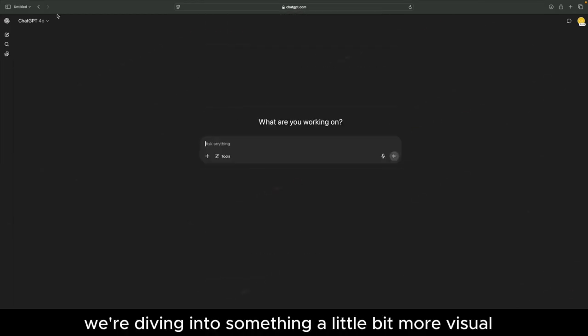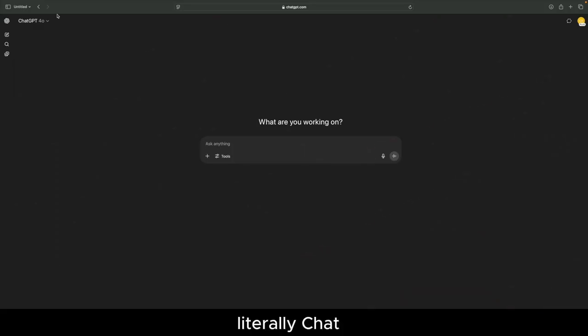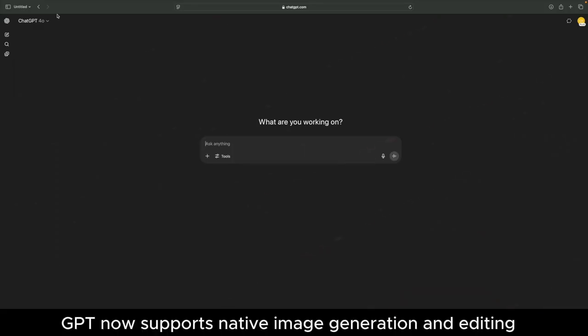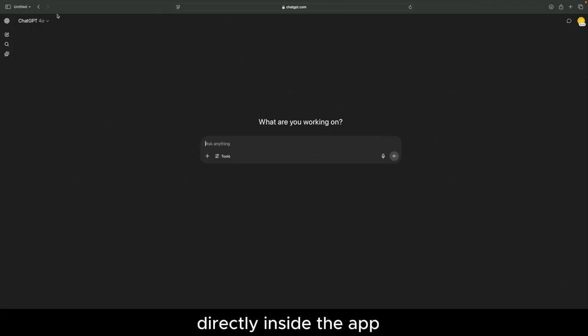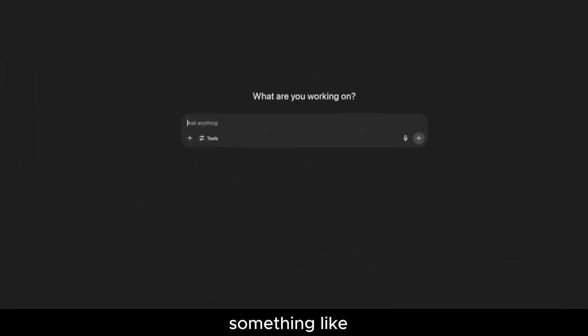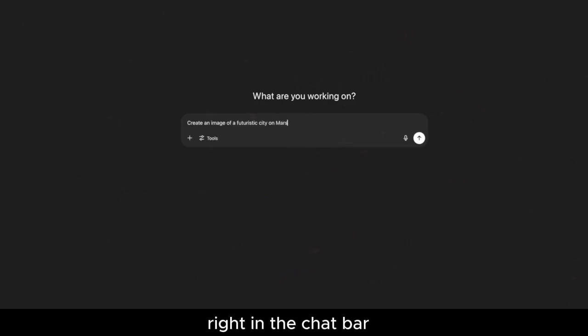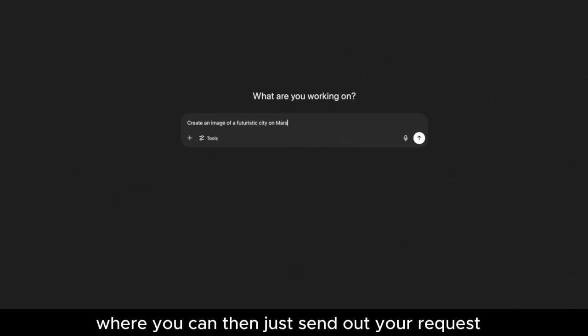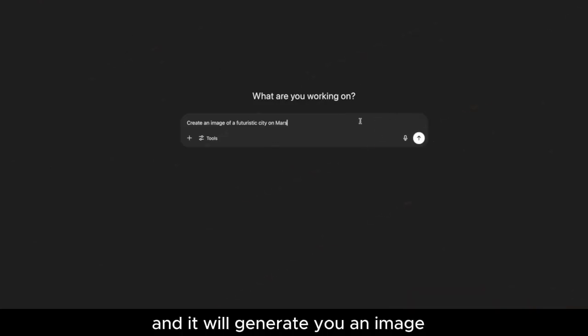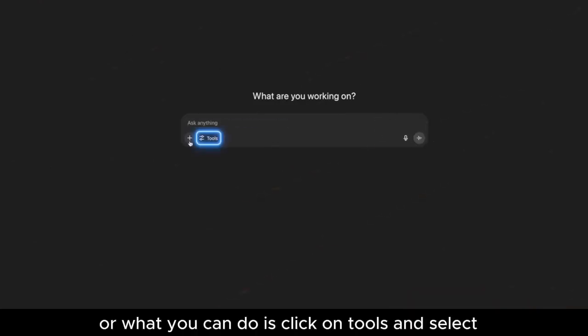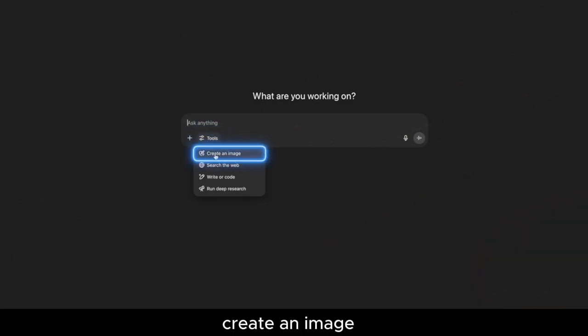In this section, we're diving into something a little bit more visual, literally. ChatGPT now supports native image generation and editing directly inside the app. So you don't really need any extra tools, plugins, or even third-party services. You can either type your request, something like create an image of a futuristic city on Mars, right in the chat bar, and then just send it and it will generate you an image. Or you can click on tools and select create an image.